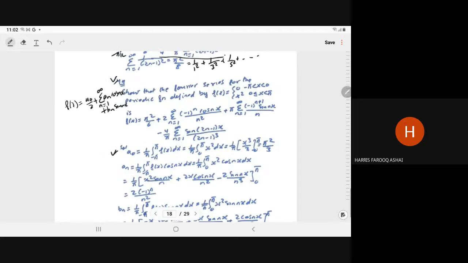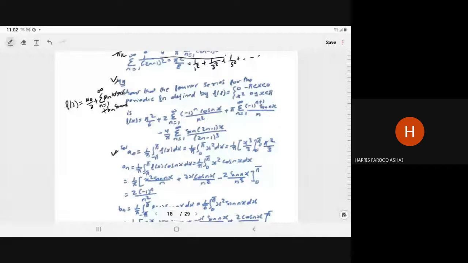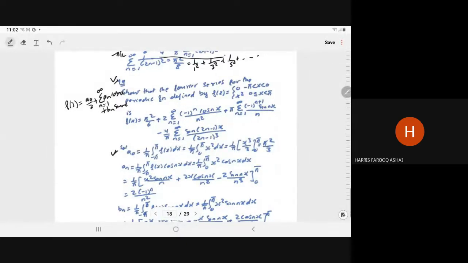So 1 upon pi: for the interval 0 to pi it is x square, and for minus pi to 0 it is 0. So this will become 1 upon pi integral 0 to pi x square dx. So this will give you x cube by 3, limit 0 to pi. So pi cube upon 3, right? Then pi and pi cancel out. So here we have pi square by 3.